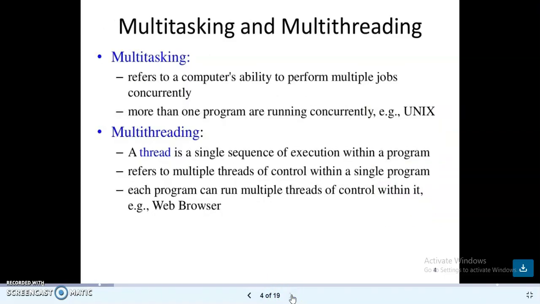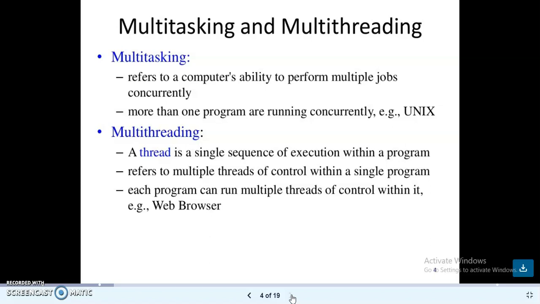So what is multitasking and multi-threading? Multitasking refers to the computer's ability to perform multiple jobs concurrently. More than one program is running concurrently, for example, the Unix OS. Multi-threading is a single sequence of execution within a program. It refers to multiple threads of control within a single program. Each program can run multiple threads of control within it.